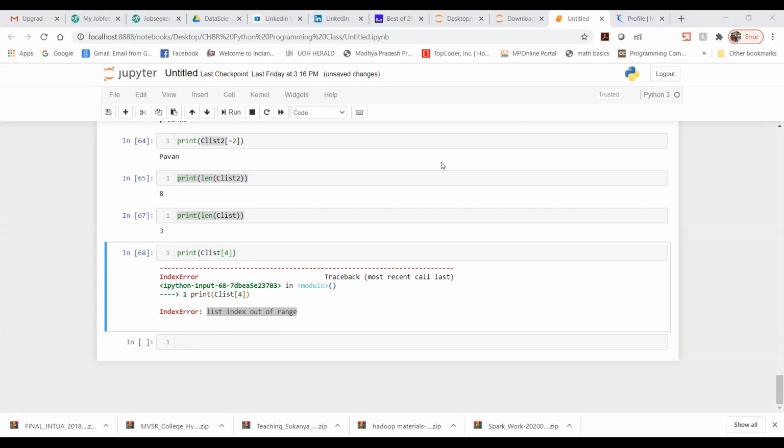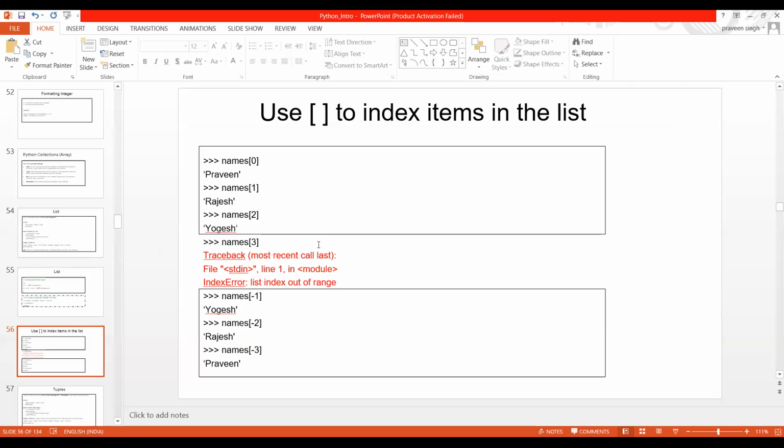Yeah. So anyway, apart from this, let me again jump to my PPT and see what else we need to cover. And in the same manner, I have mentioned names -1, which means C list -1 you can mention, C list -2 you can mention. You will get the name from the last, you can say. So it will access from the last. Whenever you specify -1, the negative sign means it goes from the last.